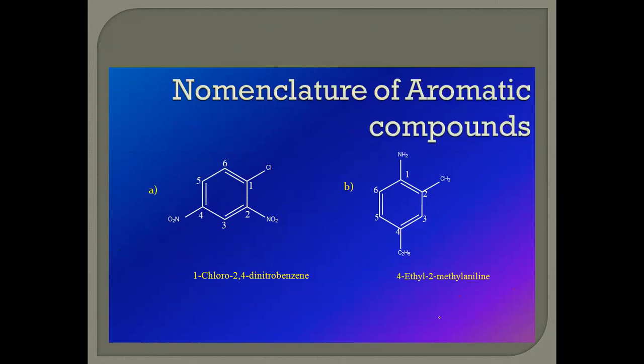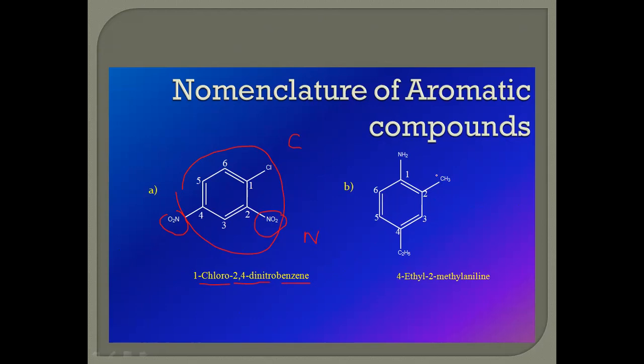Similarly, for aromatic compounds, the aromatic ring is the benzene ring. In this example, the benzene ring has chloro and nitro substituents. N is the letter for nitro and C is the letter for chloro. So as per alphabetical order, numbering is given to the aromatic ring. So 1-chloro-2,4-dinitrobenzene is the name for this substitution.